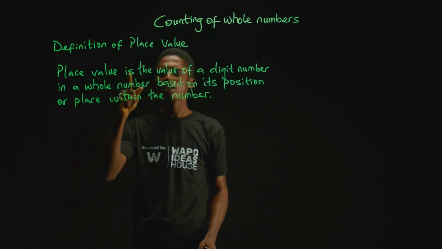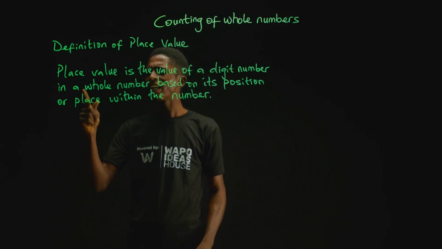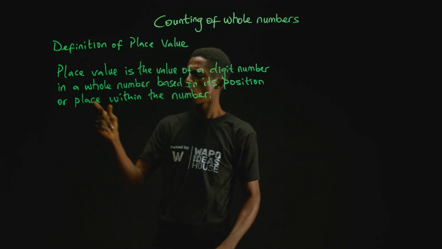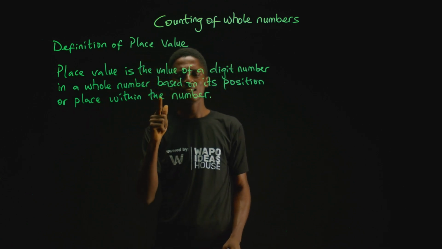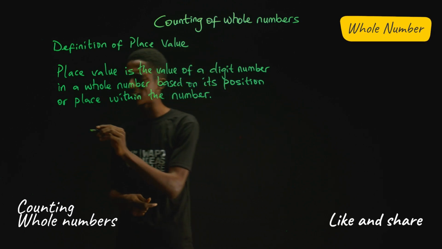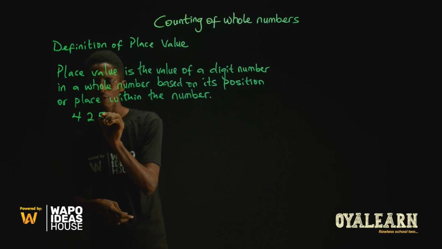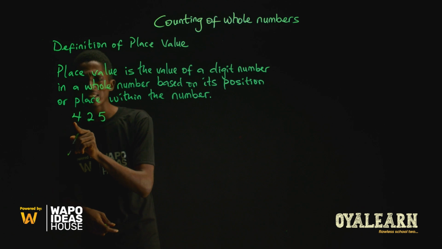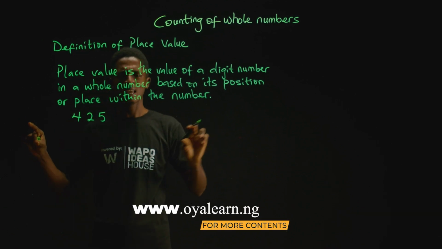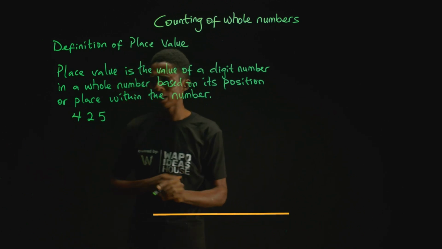Place value is the value of a digit in a whole number based on its position or place within the number. So if you have a number like, for example, 425, each of these digits have their specific place value, and there are several of them. Let us discuss common place values.